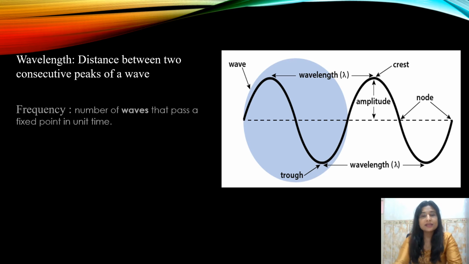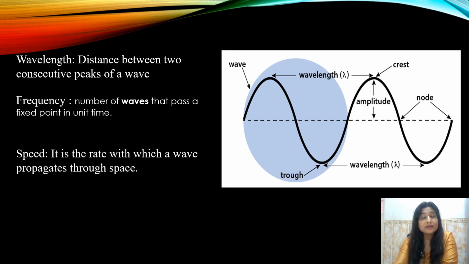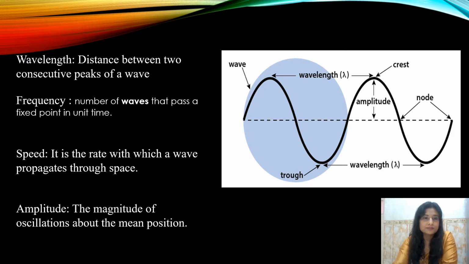Second, we have frequency. Frequency is the number of waves that pass through a particular point at a given time. The unit of measuring frequency is hertz. Then we have speed. Speed is basically the rate at which the wave is propagating, and electromagnetic waves propagate with the speed of light. Last is the amplitude. Amplitude is basically the distance between the mean position, that is the x-axis, and the peak of the crest or the peak of the trough.